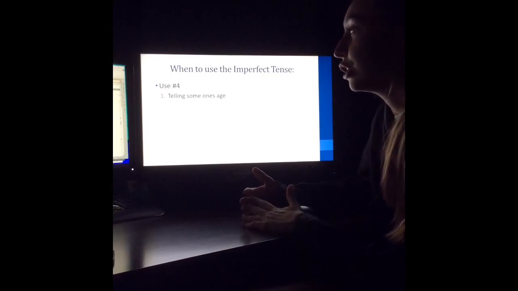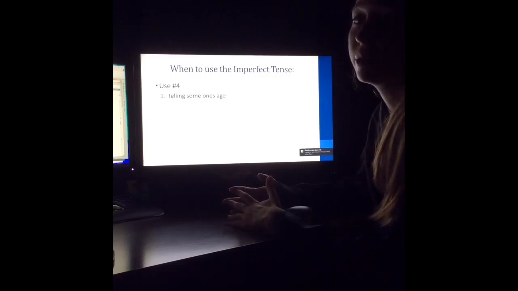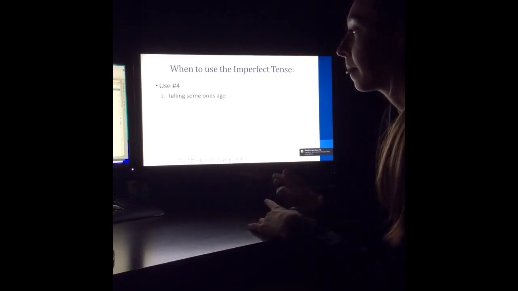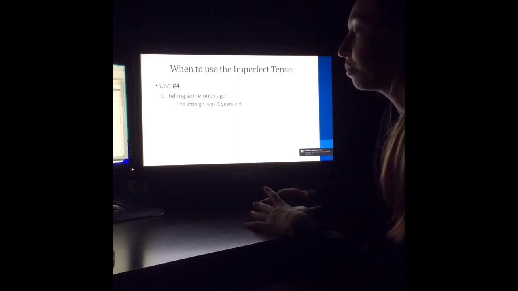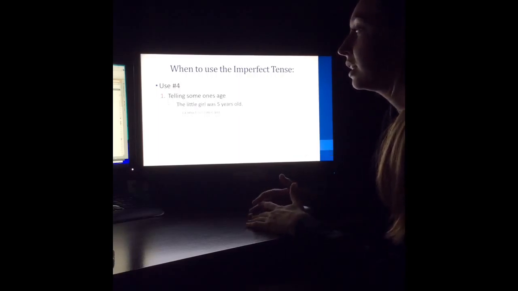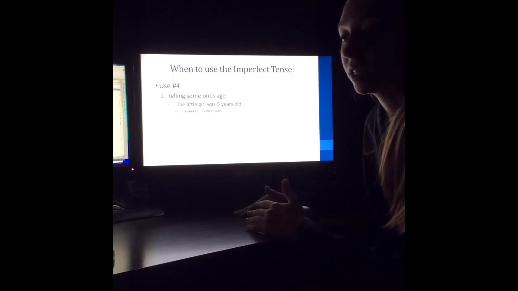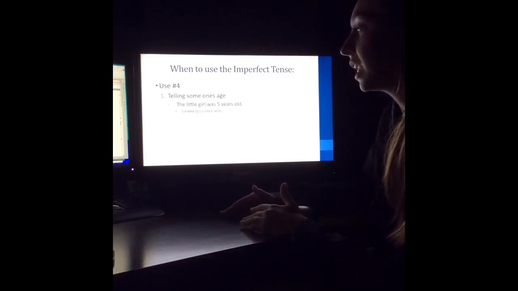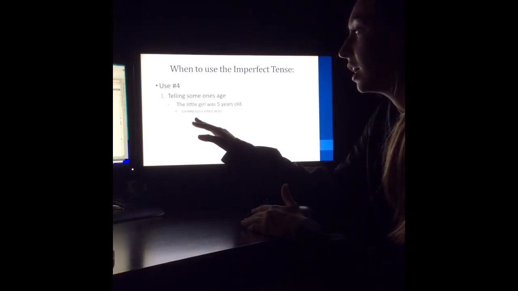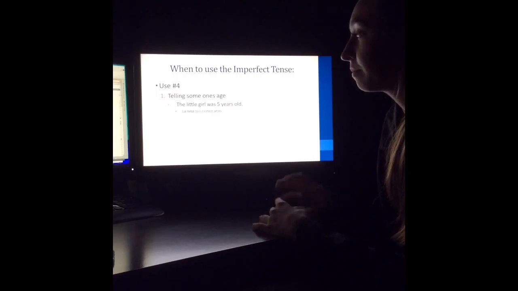The fourth reason to use imperfect tense is to tell someone's age. For example, the little girl was 5 years old. La niña tenía cinco años is how it would be translated. And you use the verb tener and you drop the ER.